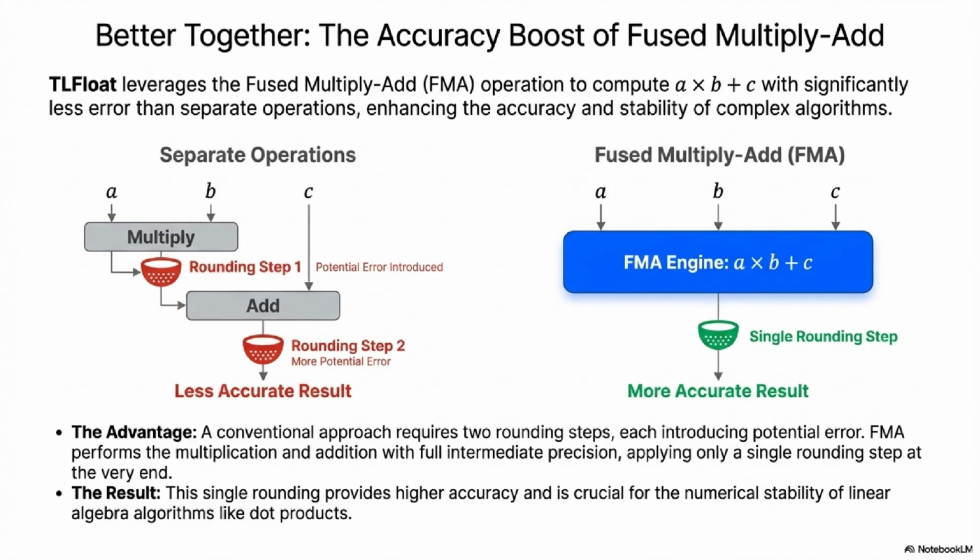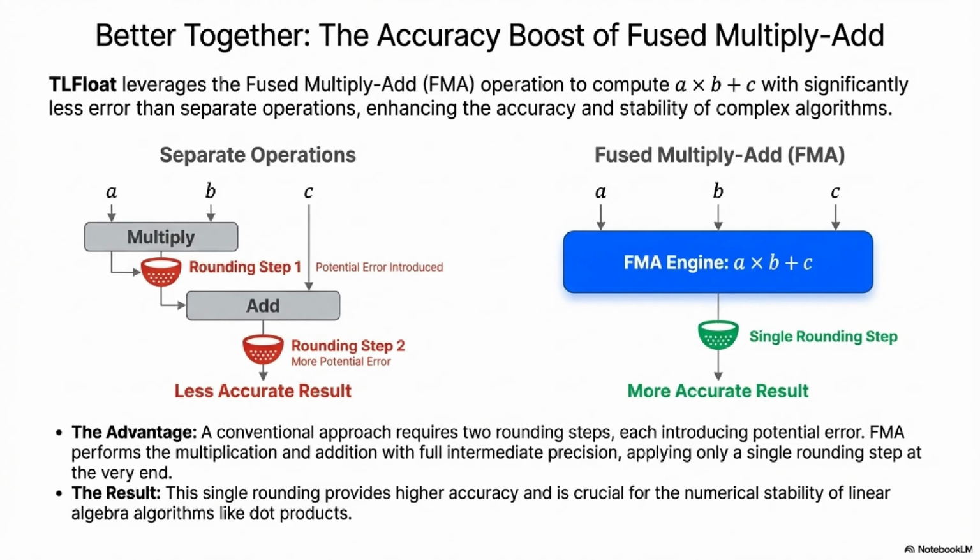I imagine that's disastrous in certain situations. It's particularly bad when A times B is almost exactly equal to C, but with the opposite sign. That's a classic scenario for catastrophic cancellation, where all your significant digits can just vanish. So how does FMA solve this? FMA performs the entire A times B plus C calculation internally, using extended precision, usually double the normal mantissa size, and it performs only a single final rounding step right at the very end. So 1 rounding error instead of 2. Exactly, and that guarantees higher accuracy by avoiding that intermediate precision loss. It fundamentally improves the stability of complex operations, like a lot of linear algebra. Okay, FMA handles arithmetic brilliantly.